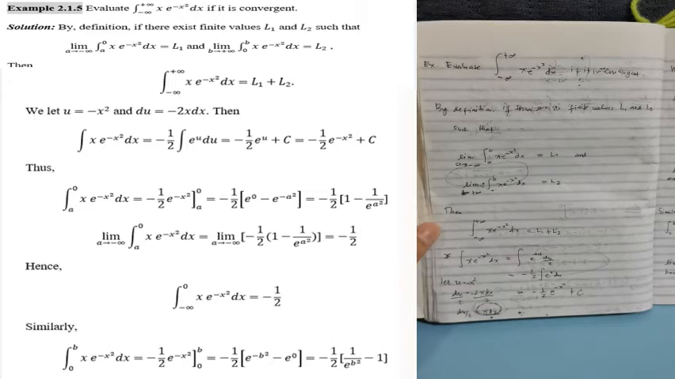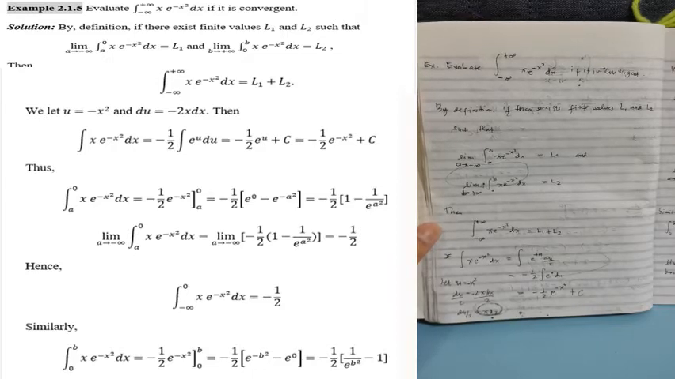Okay, now for this example, the integral of x e to the power of negative x squared dx. Determine or evaluate if it is convergent. So, we can say that the given integral is convergent if the limit exists. And we can say that the given integral is divergent if the limit does not exist.